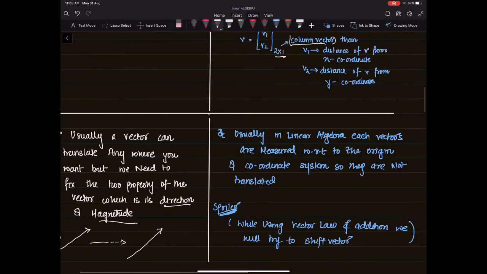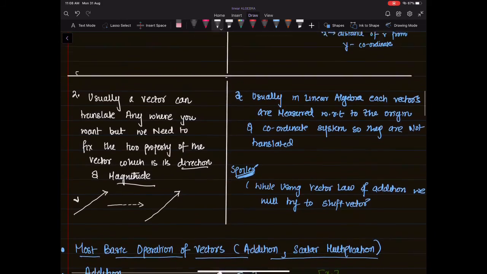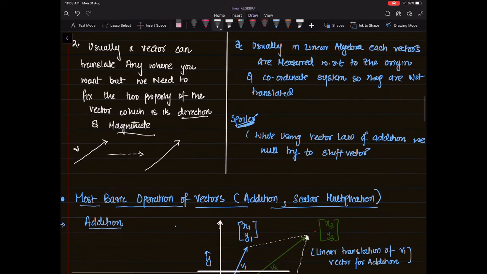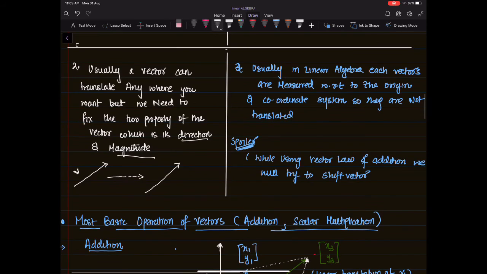But usually in our linear algebraic system, we will not do this. We will always fix our vector at the origin, and there would be only one or two instances in the whole lecture where you would see that we are actually moving the vectors. So usually in linear algebra, each vector is measured with respect to the origin. As I have mentioned, the tail would always be fixed at the origin, so they are not translated.